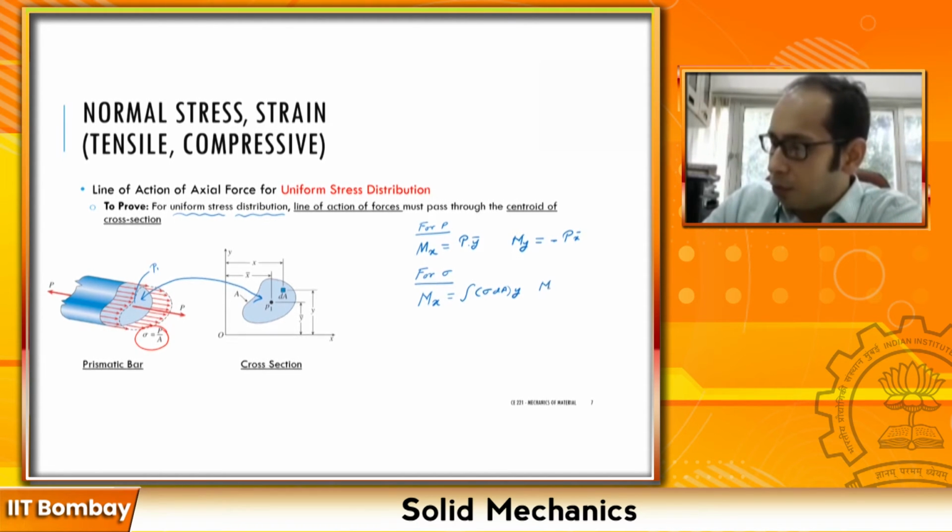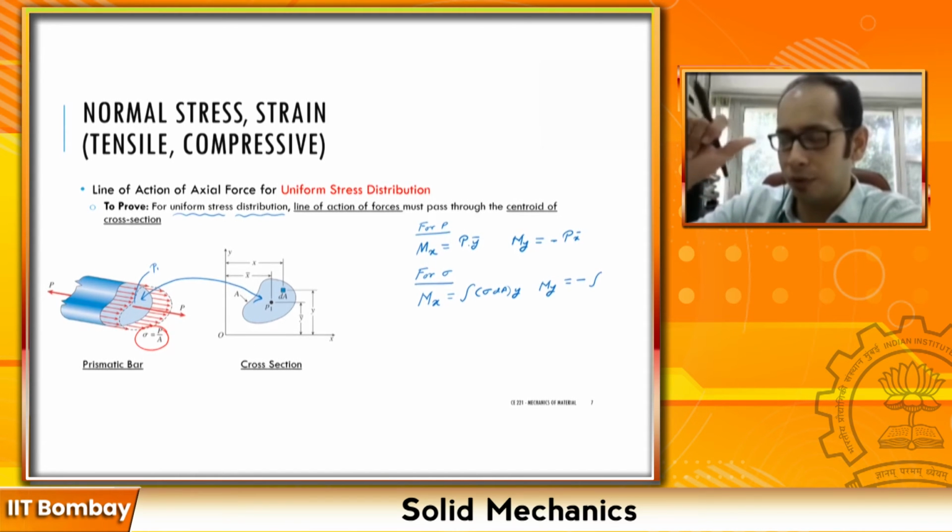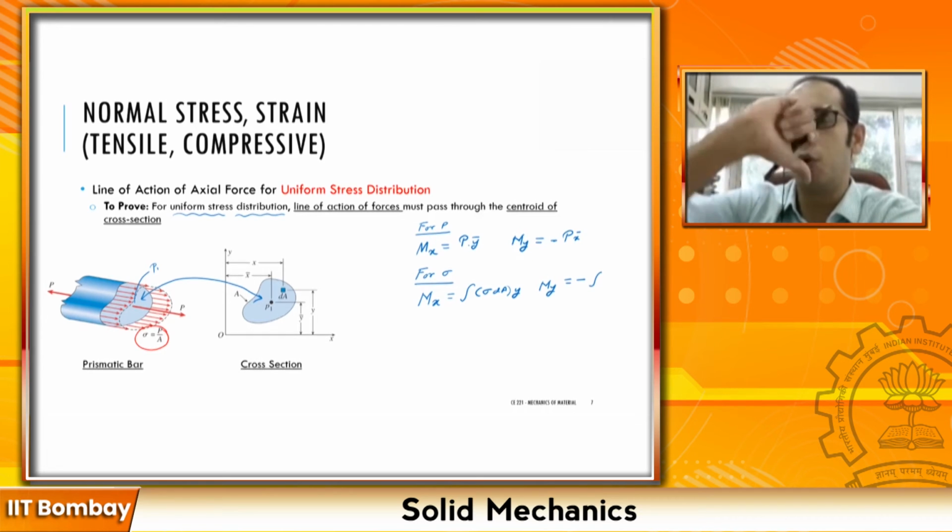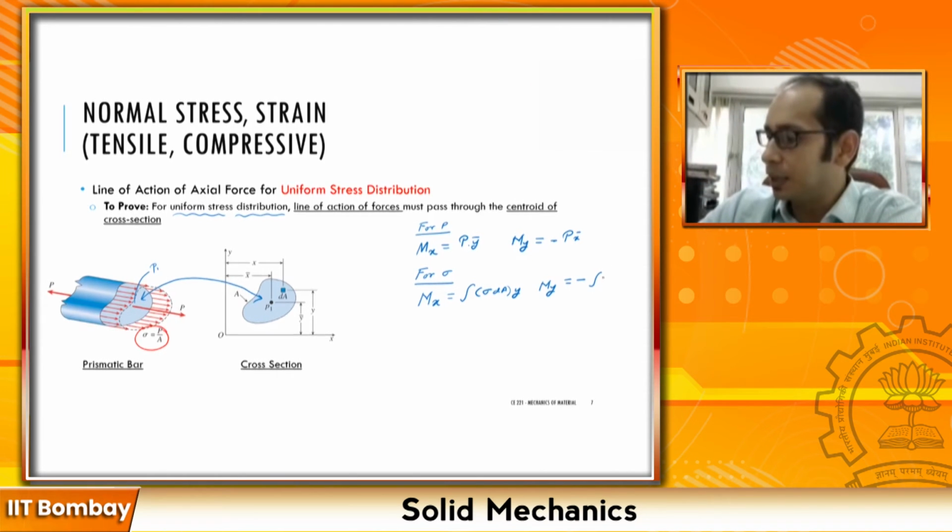Similarly, your M of y, the moment about the y-axis, must be minus of the same sigma dA, which is the force, times x. The minus sign is for the same reason that your right thumb points vertically down when you take the moment about the y-axis. Now technically this and this are the same, because your section is in equilibrium, so this quantity must be equal to this quantity over here.